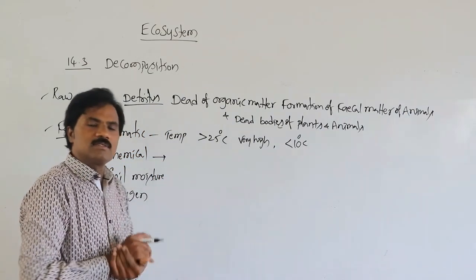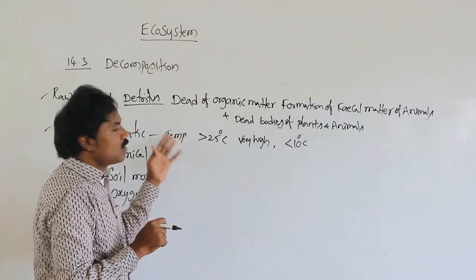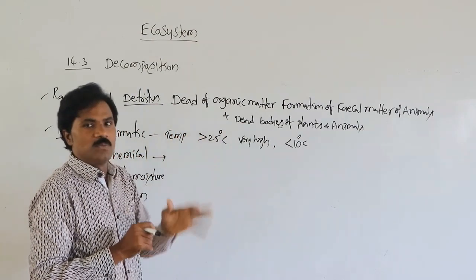Then chemical factors. What are the important chemical factors? They play an important role in the conversion of complex into simple inorganic material.